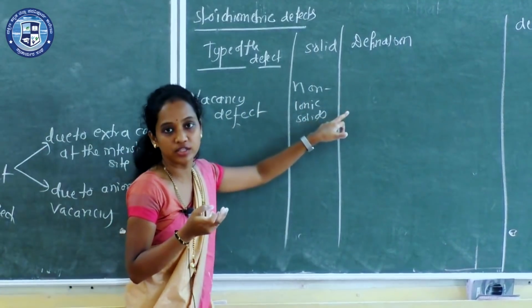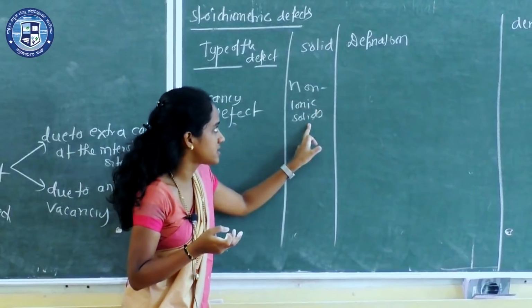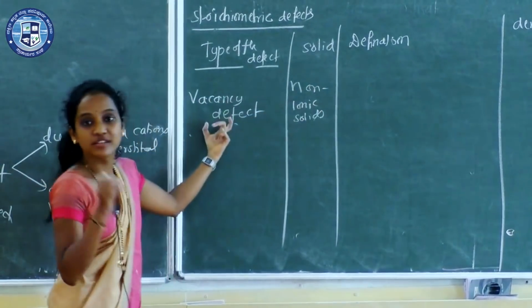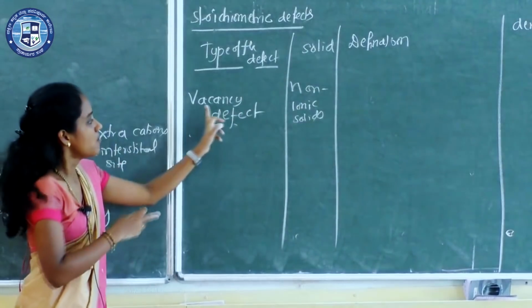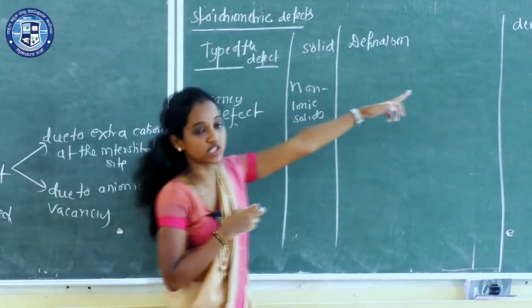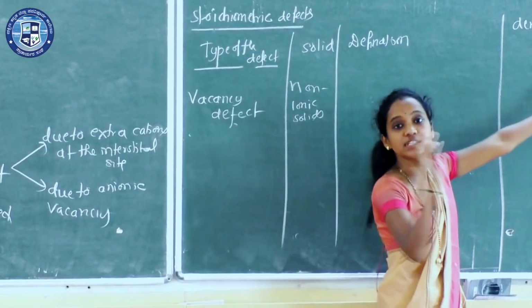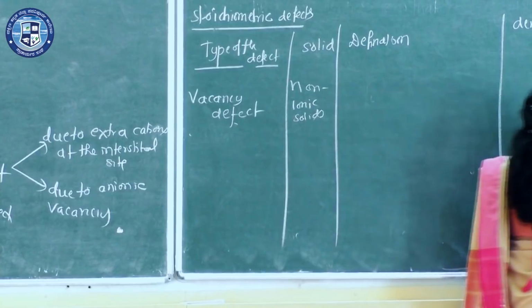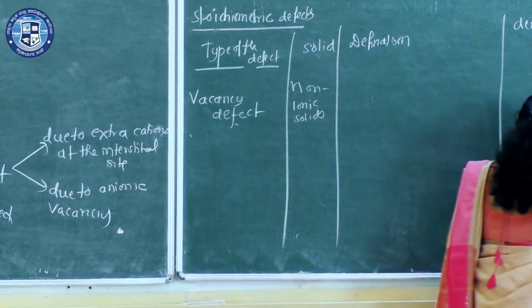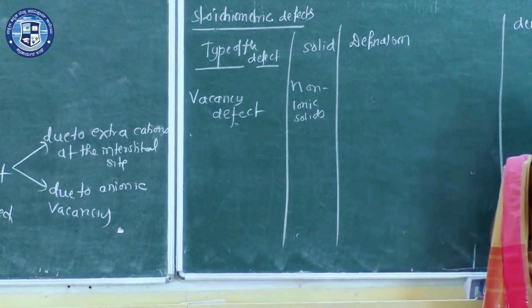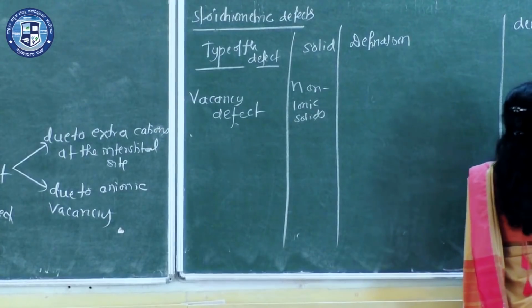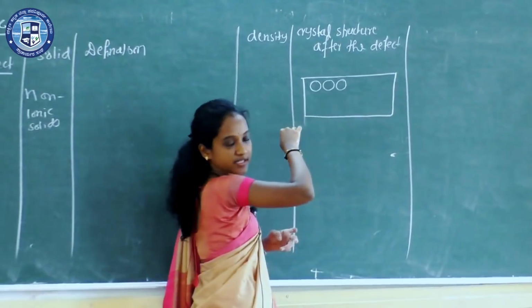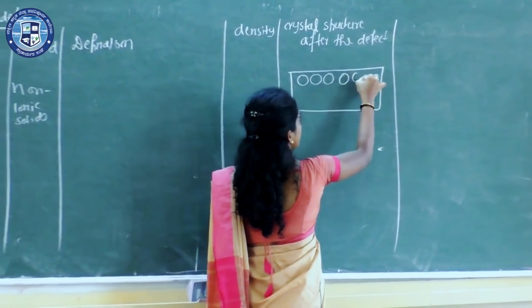Before writing the definition, I'll just write the structure. If there is a vacancy defect, what may be the structure after the defect? See here. These are all the constituent particles in the crystalline solid. Clear?